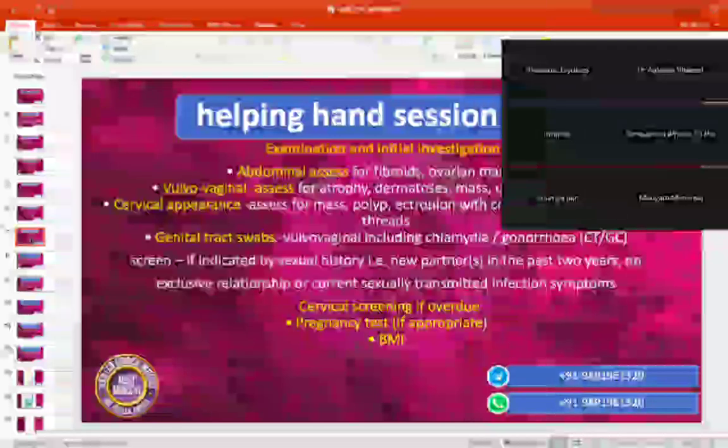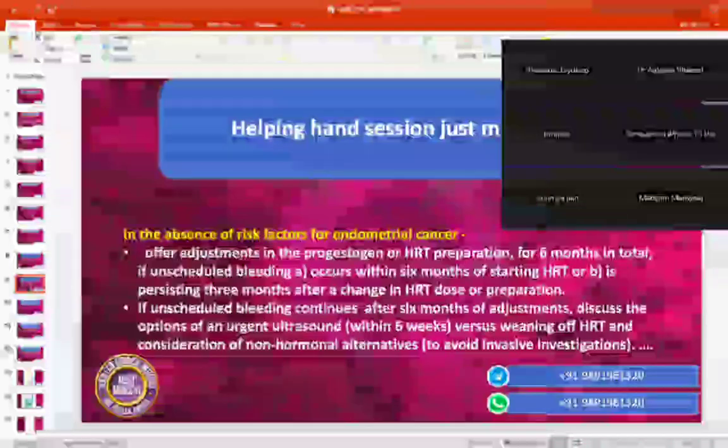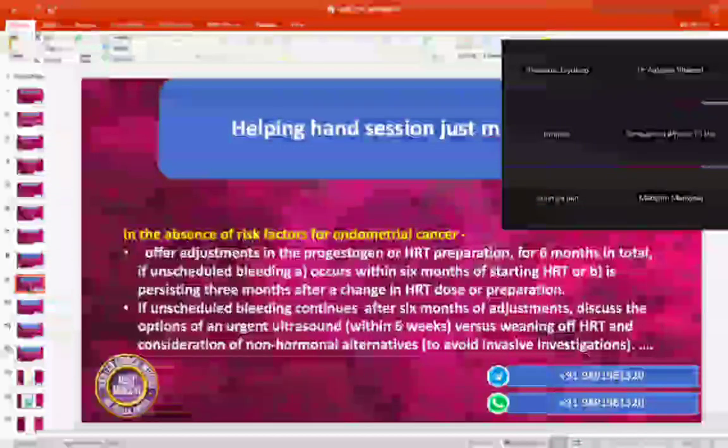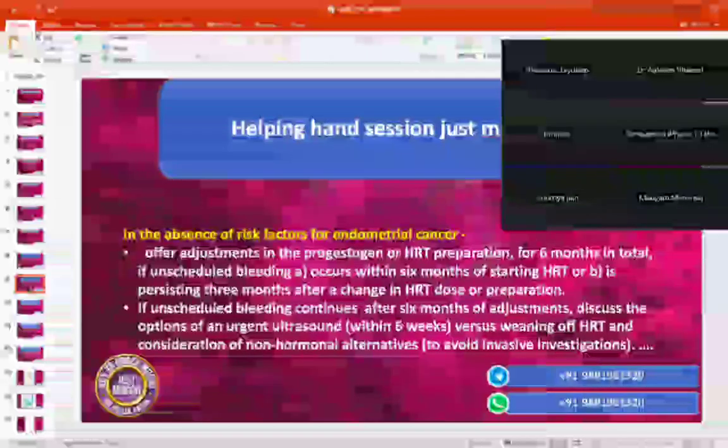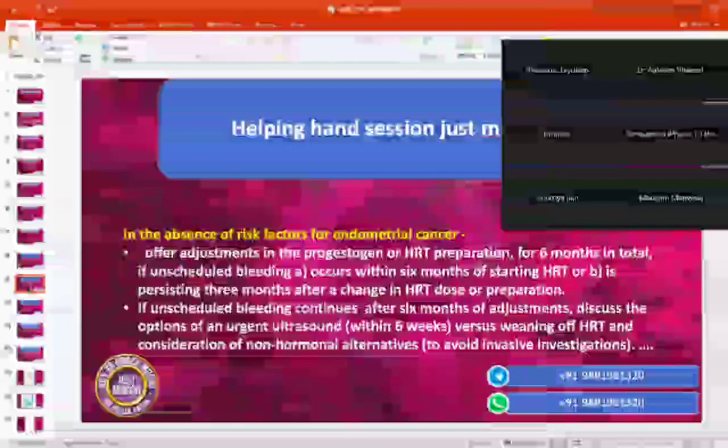Yes. So now remember two ways. There is a very simple way. If it is less than 6 months, if it is less than 3 months, in the absence of risk factors, we offer adjustment in the dose. If she is coming within 6 months of HRT, then we are going to offer her adjustment in HRT or dose of estrogen. And if she is coming after adjustment within 3 months, then again we are going to offer her.